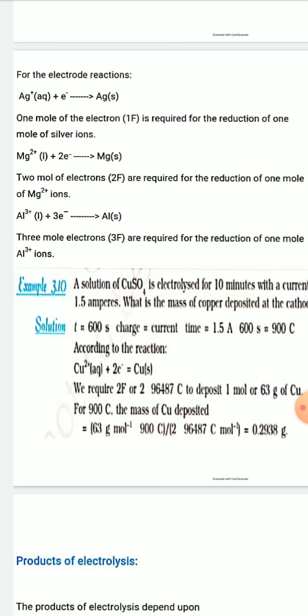Similarly, for the reduction of aluminium 3 plus ion to aluminium metal, according to the equation, Al3+ + 3e⁻ gives Al, aluminium metal. So according to this equation, 3 mole electrons, that is 3 Faraday total charge, are required for the reduction of 1 mole of aluminium 3 plus ion to aluminium metal.